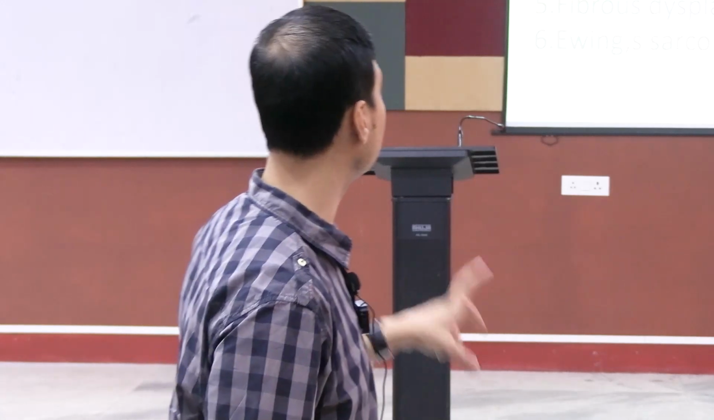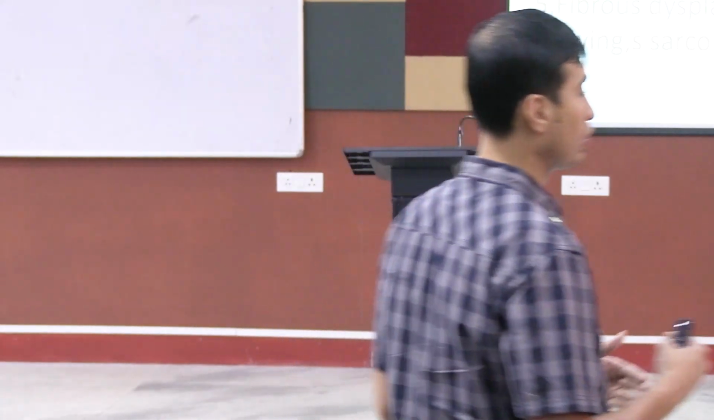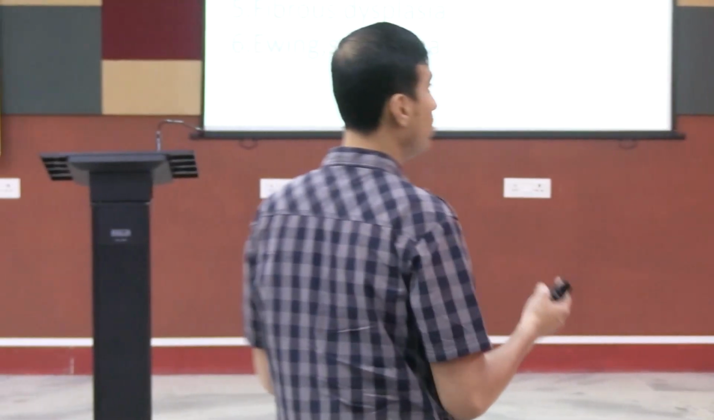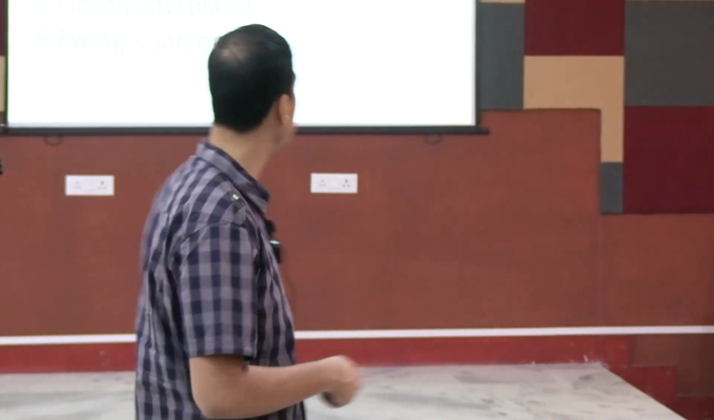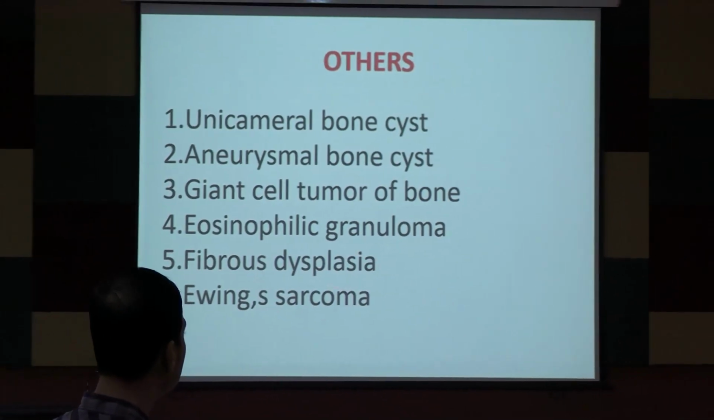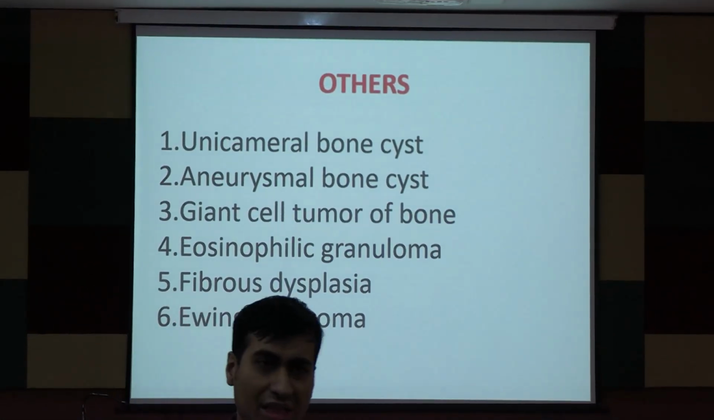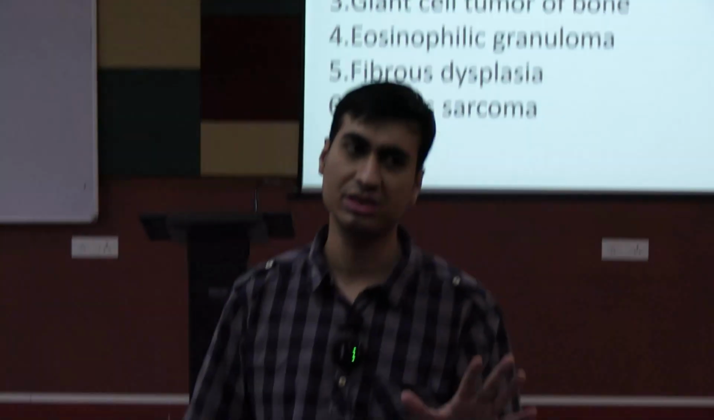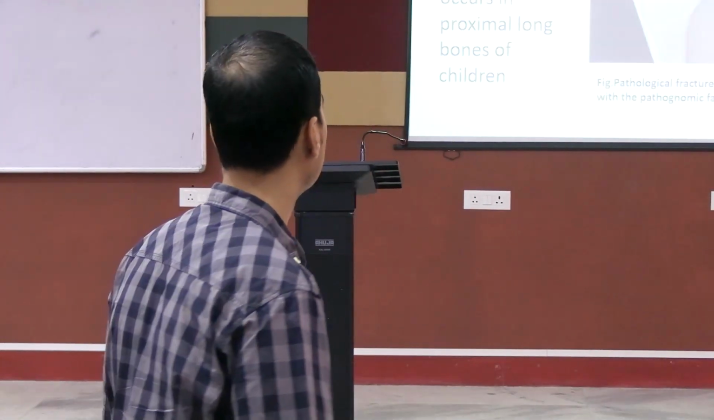But an ABC is a simple bone cyst that has aggravated over time and has formed multiple loculi. Let me see if we have an X-ray. The next important ones that you need to know are Ewing sarcoma and fibrous dysplasia. It is good to know, but not in detail. So at your level, 4-5 tumors are enough, not more than that.